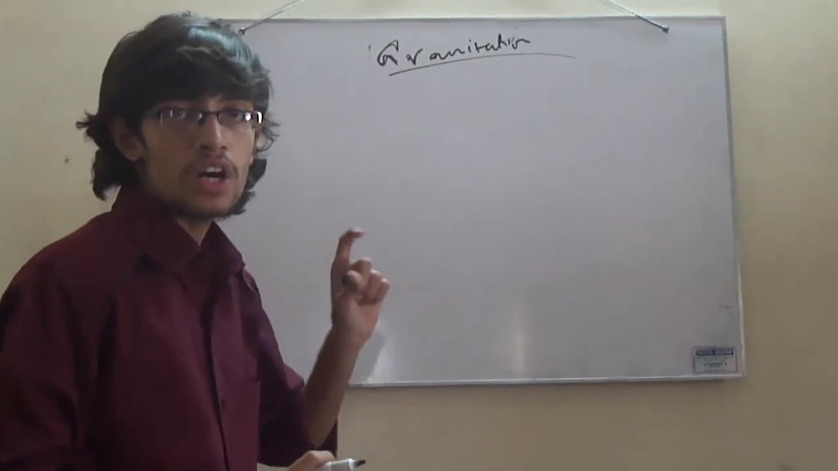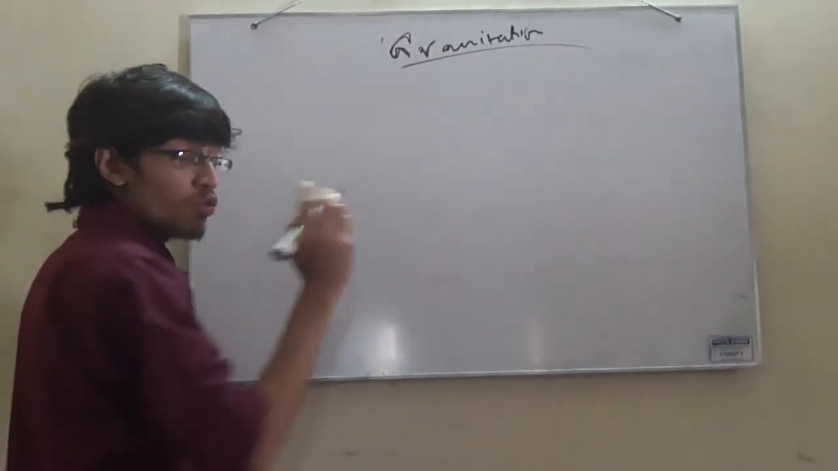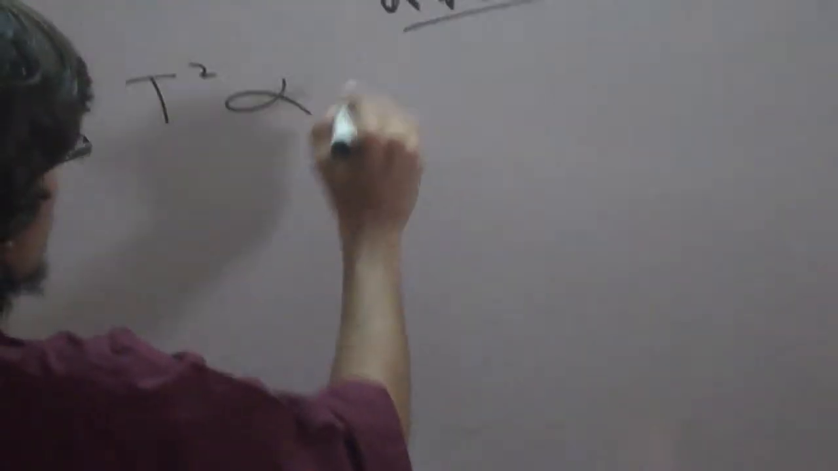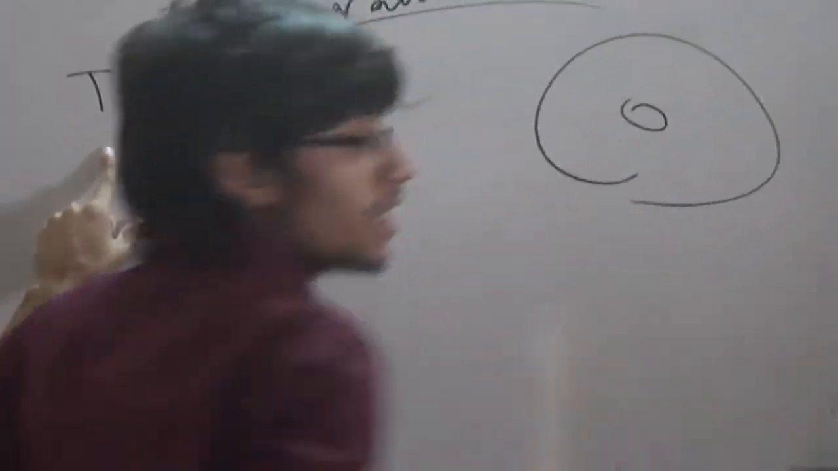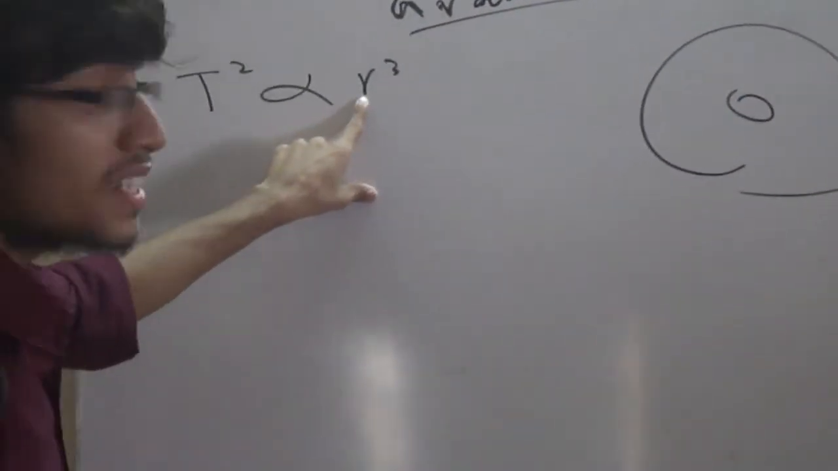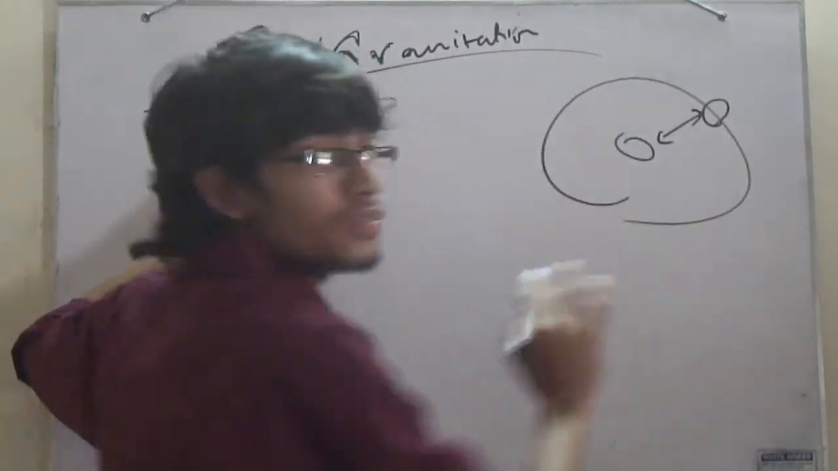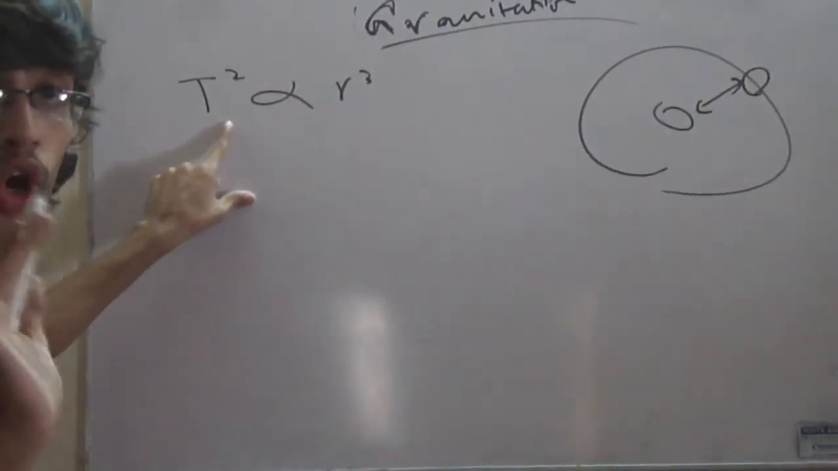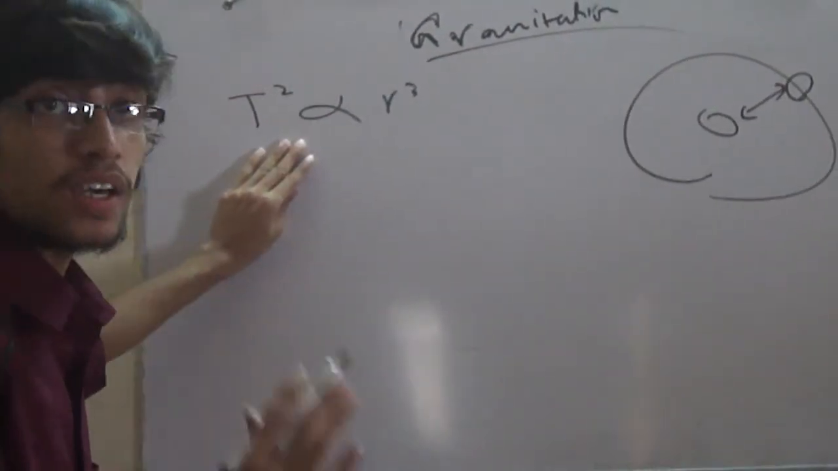Newton saw Kepler's third law as the basis to his discovery. What Kepler's third law states is that T squared is proportional to R cubed. T is the period of a planet orbiting the sun and R is the distance between the planet and the sun, the radius of its circular motion. That's what Kepler's law is, and Newton wanted this law to remain there.